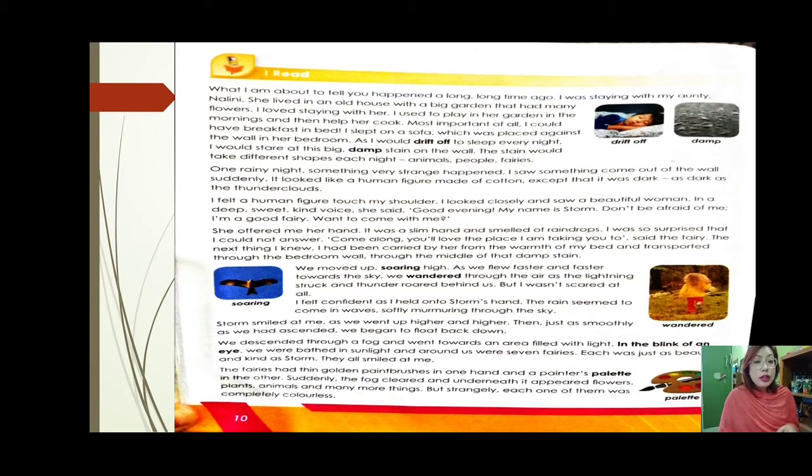So what did the little boy see? He saw that something came out of the wall. Okay, and it looked like a human figure. It was made of cotton, but one peculiar thing about that figure was that it was very dark as the thunderclouds. I felt a human figure touch my shoulder. So at that moment, he felt a human figure touch his shoulder. I looked closely and saw a beautiful woman. So when he tried to see who touched him on his shoulder, he saw that it was a beautiful woman.